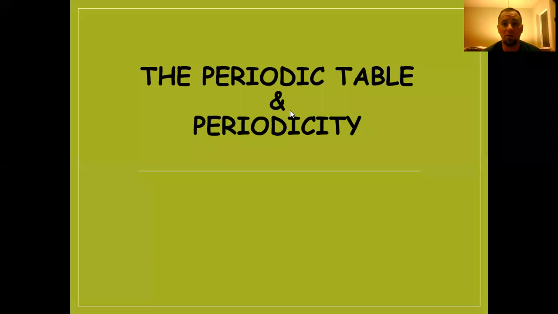Hi, everyone. Welcome back. Fortunately, we're all done with all of our quantum theory material that we're going to go over for this unit. So we're going to move into our very last topic for the unit, which is the periodic table and periodicity. So we're going to take a look today at how the periodic table is set up and some of the trends and things that elements have in common. So let's go ahead and jump right into this today.